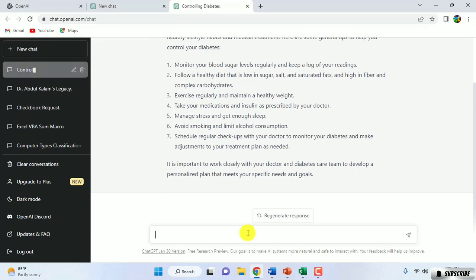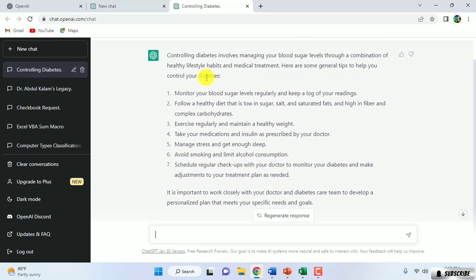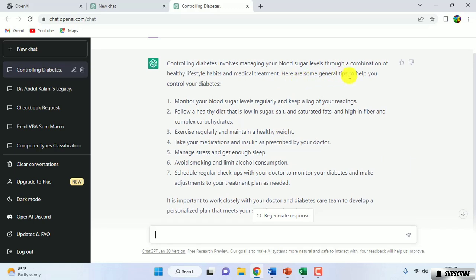You can see here are some general tips to help you control your diabetes. The first one, monitor your blood sugar level regularly and keep a log of your readings. Second, follow a healthy diet that is low in sugar, salt, and saturated fat, and higher in fiber and complex carbohydrates.